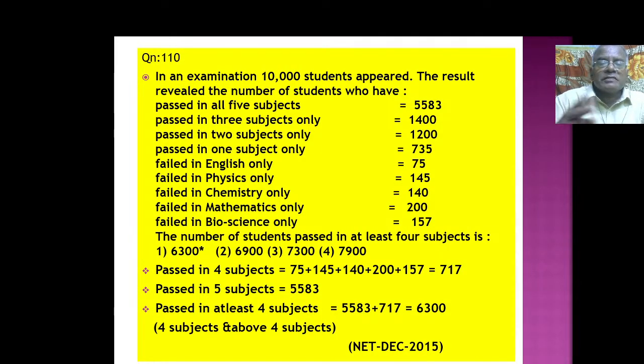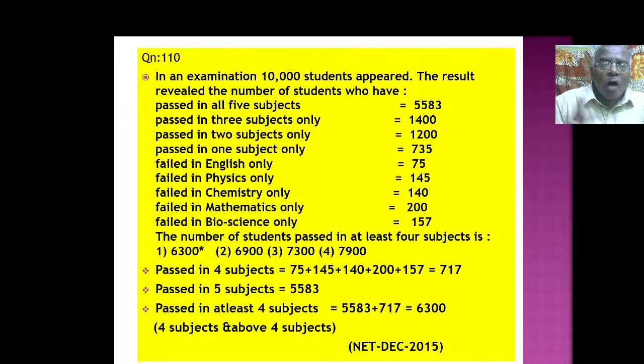Likewise, this is like a Venn diagram, but we need not use the Venn diagram. Straight away we can logically analyze and then find out. What is the problem now? I think it looks so big, but it is easy only. In an examination, 10,000 students appeared. The result revealed the number of students who have passed in all 5 subjects. You have to see each and every one who have passed in all 5 subjects.